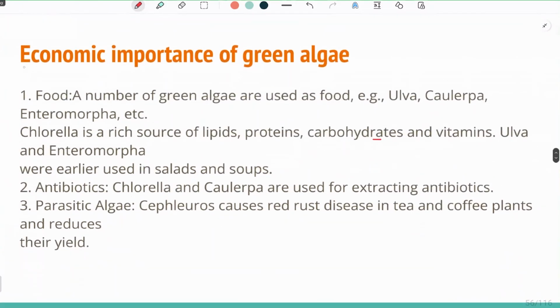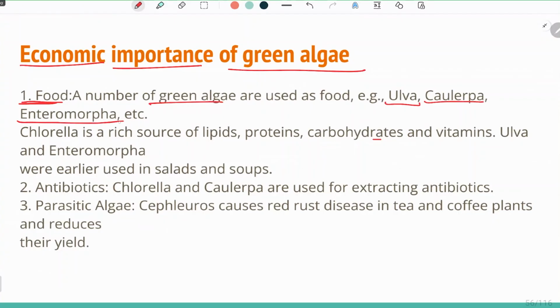Now, the economic importance of the green algae. We have seen that all the algae have some kind of economic importance associated with them. In this case, we'll see food. Algae are mainly used as food. A number of green algae are used as food, such as Ulva, Chlorella and Enteromorpha. All these kinds of algae can be used as food as well, which are mainly used in Japan, or maybe in aircraft and spacecraft.